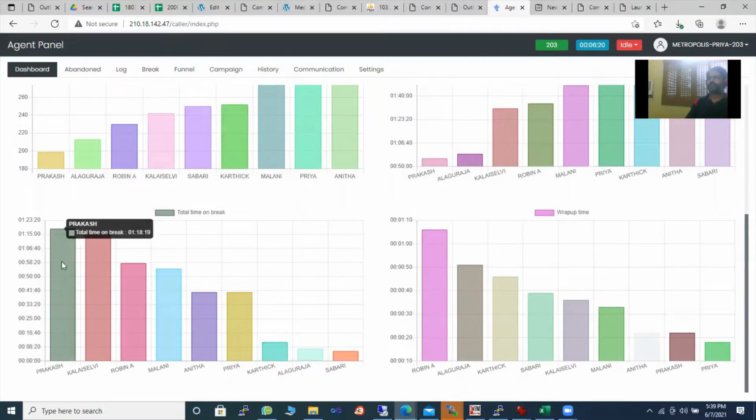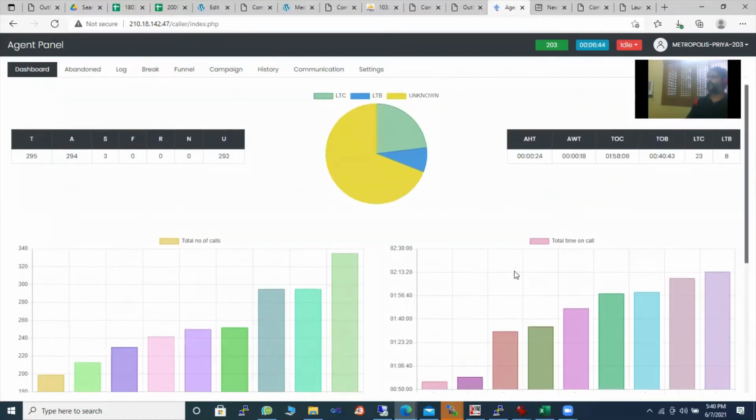Prakash has been on break for 1 hour and 18 minutes. In the same way, Karthik has been on break for 1 hour, 11 minutes and 9 seconds. Now, what is the wrap-up time? Any wrap-up time less than 30 seconds is perfectly fine, while Robin has a higher wrap-up time. Anita is about 22 seconds, perfectly fine. Priya is the best at 18 seconds. So this gives an idea about how the whole floor is functioning, and how this agent compares. She can have a live view of how others are functioning and where she is placed. So that's about the dashboard.